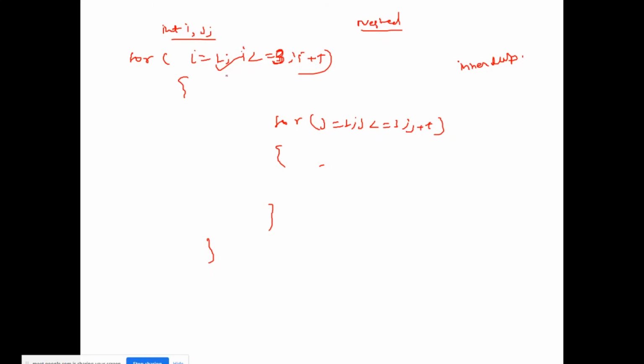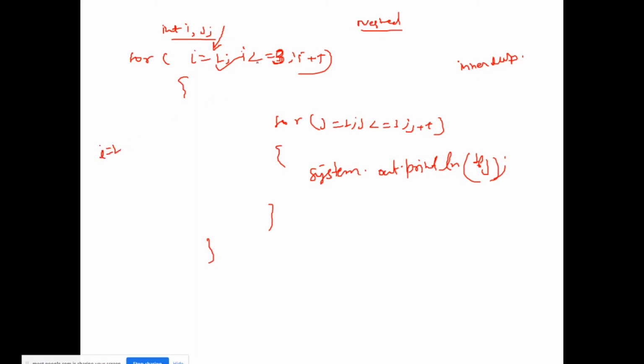So how will it happen? Suppose I print System.out.println over here, print j. How will this work? First it will come here, the i value is equal to 1.